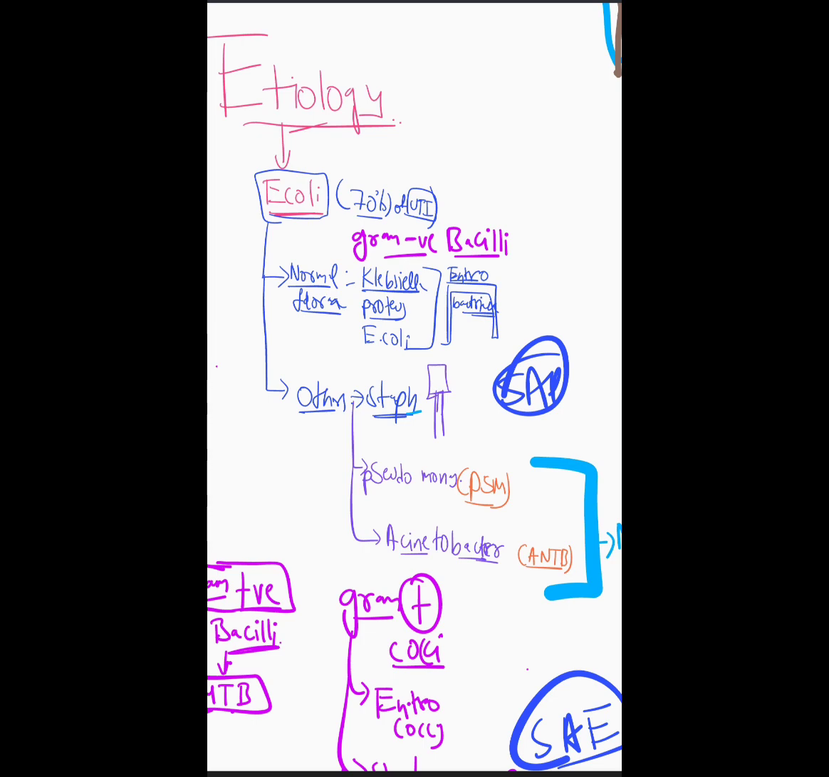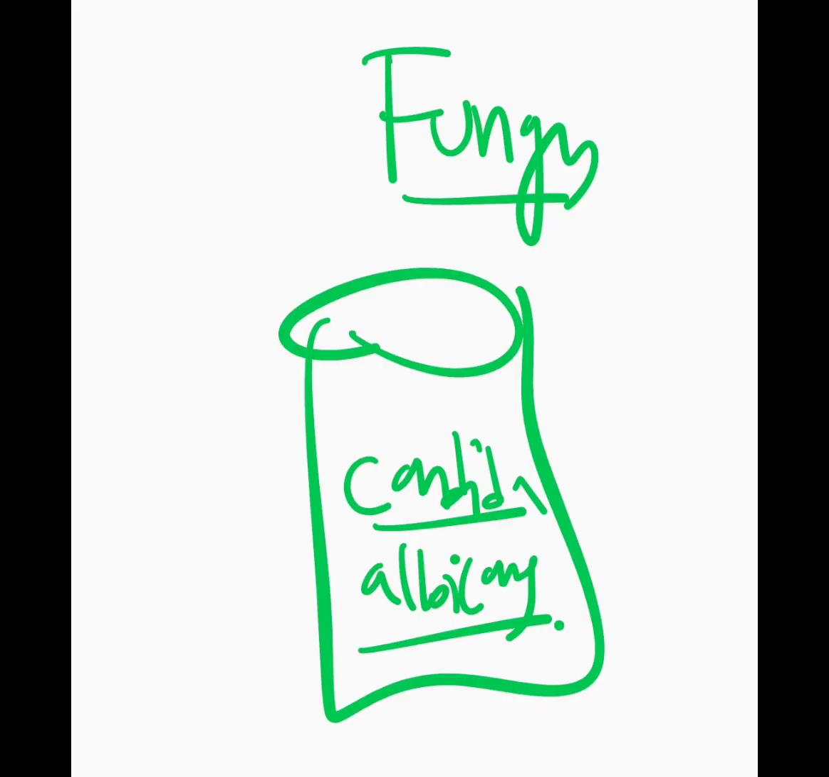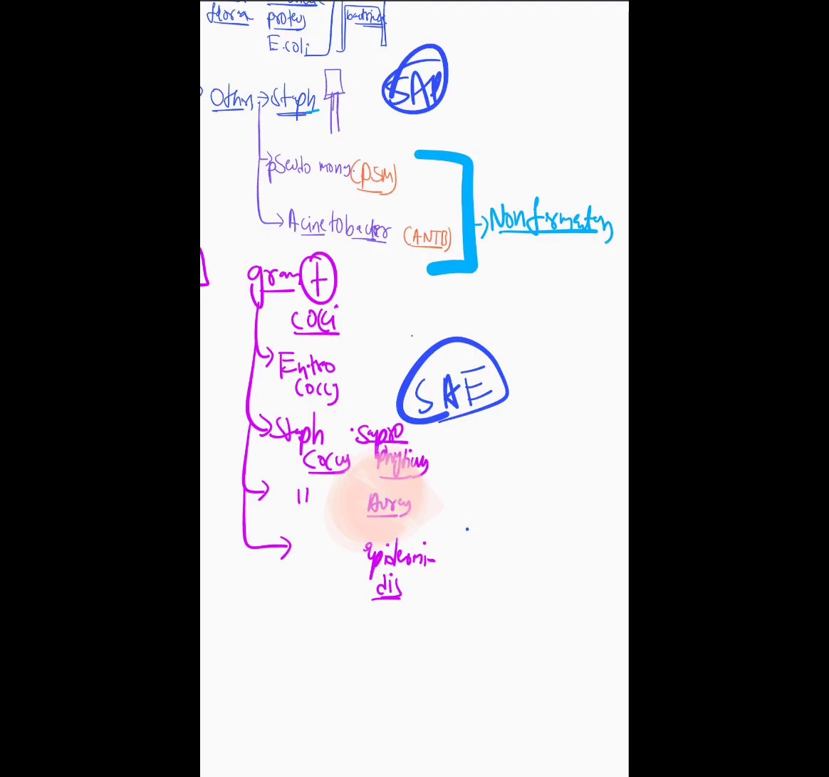Then you have fungus. You have Candida albicans as a fungus, which is very important. Then you have other species. Who are the other species? Well, they are Staph aureus, Pseudomonas, Acinetobacter. These are non-fermenters. And then gram-positive cocci: you have Enterococcus species, Staphylococcus species such as aureus, epidermidis, or Staph saprophyticus. You can remember it with a mnemonic, which is a very crude mnemonic.